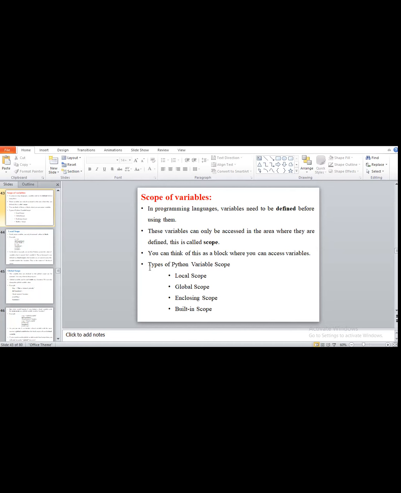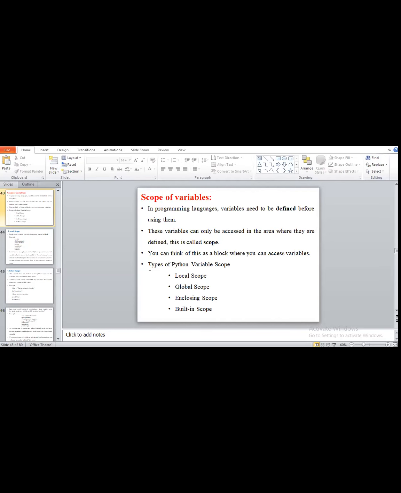Any doubt? Saurabh, Amruta, remaining students, any doubt regarding these four points, that is, scope of the variable? No, ma'am. No, ma'am. No, ma'am.